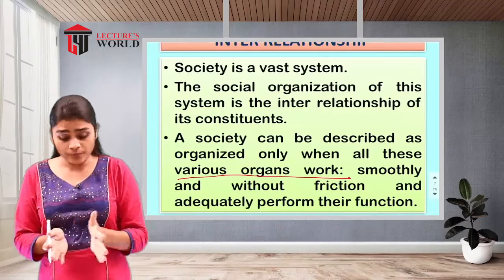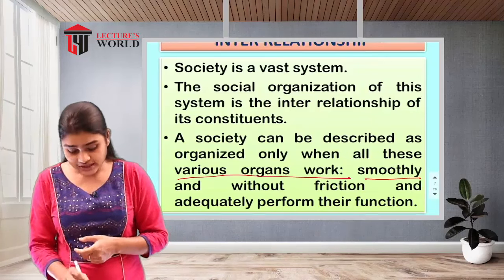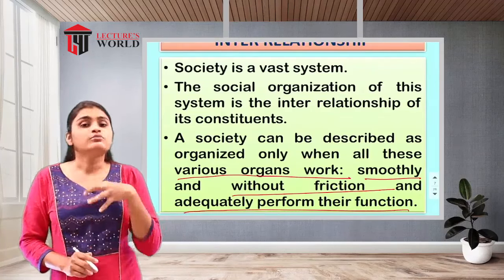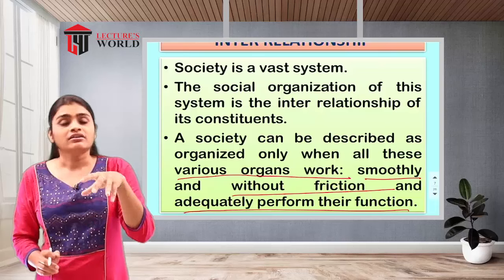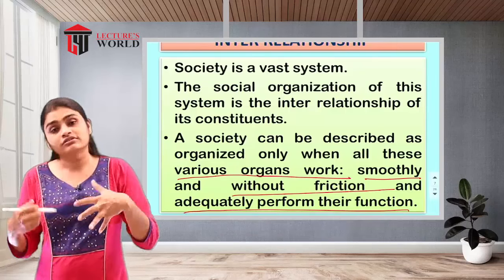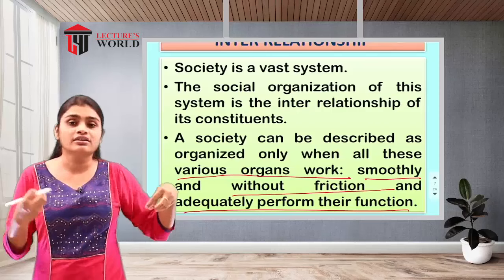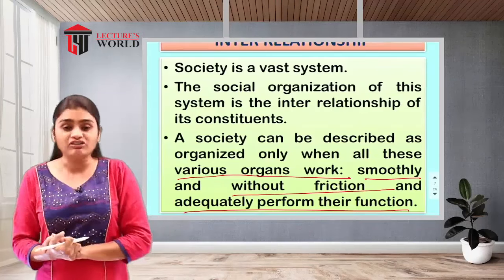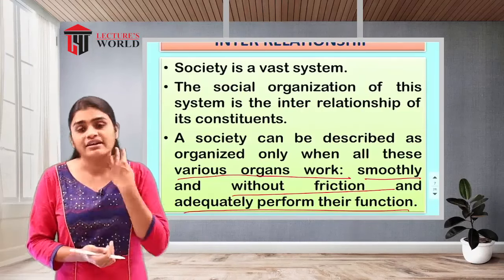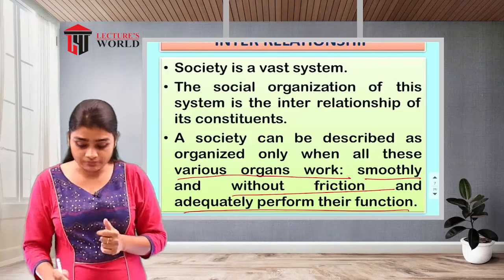So the different organs should work smoothly, without friction, and adequately perform their functions. Things should go smoothly, there should be no friction and no conflict, and then they will perform their proper functions. So this is how it should be.